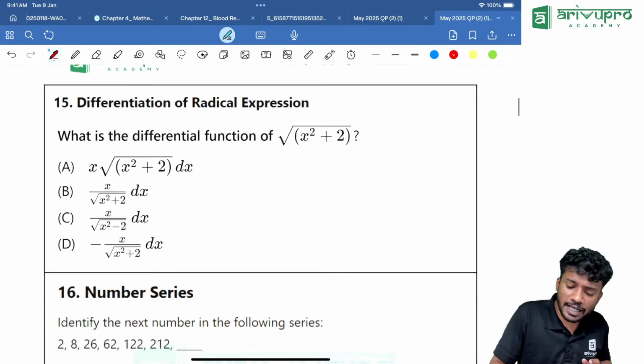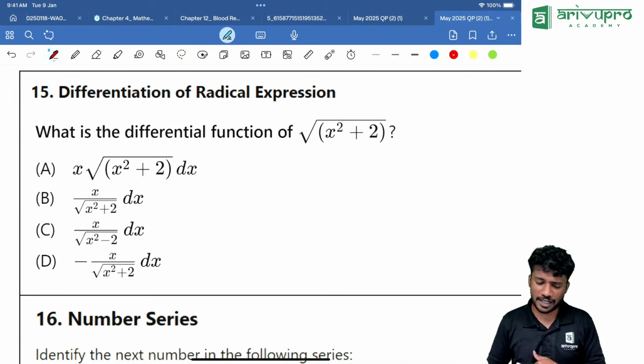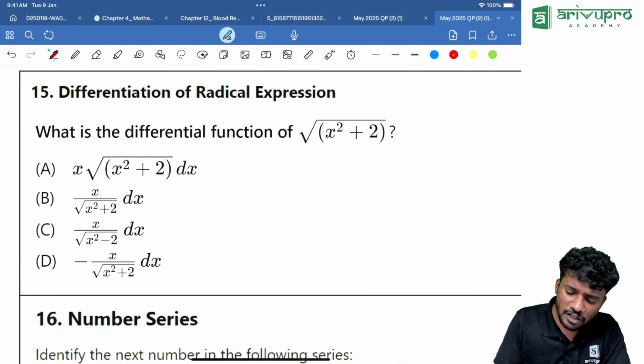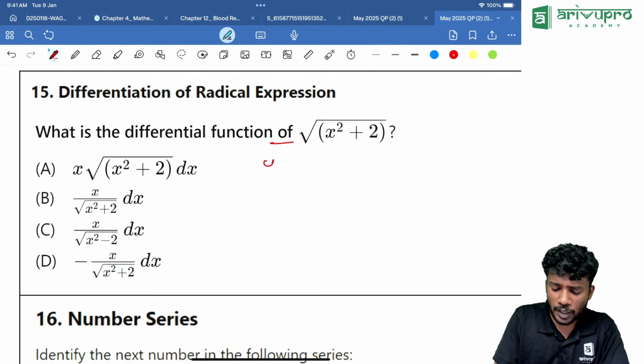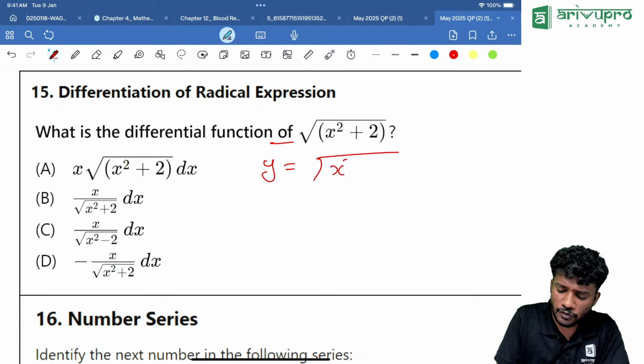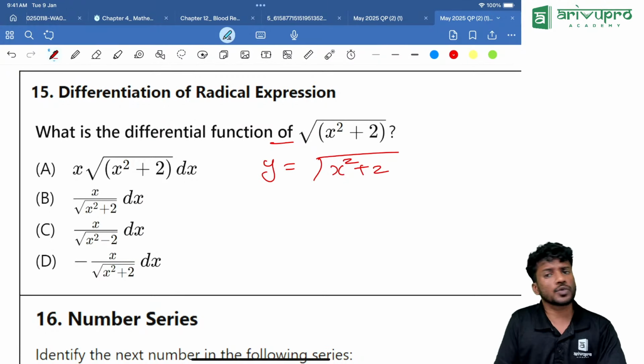If you look into the next question, another very easy, direct question. What is the differential function of the given thing? That means y is equal to root of x square plus 2. Now the d by dx of root x is how much? 1 by 2 root x, correct? How did it come?